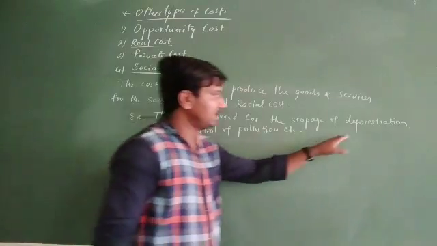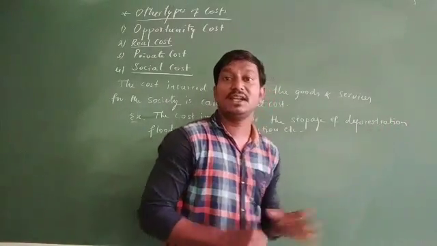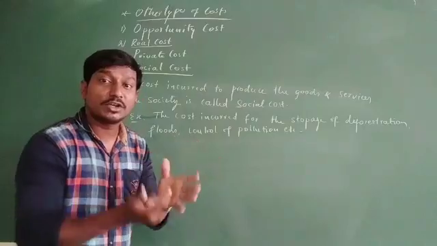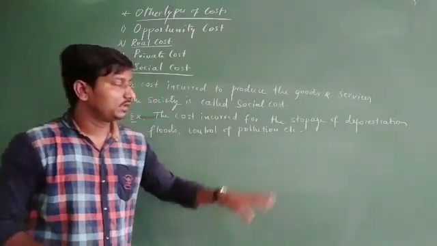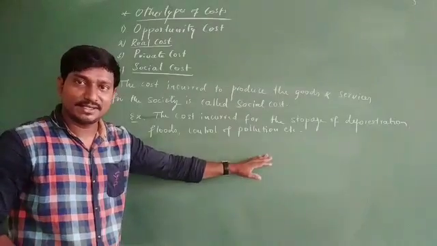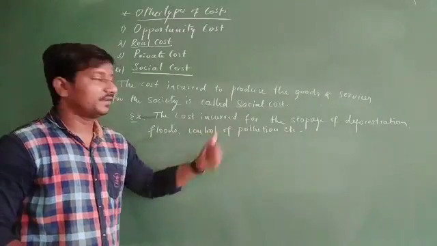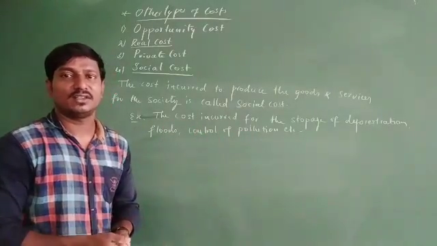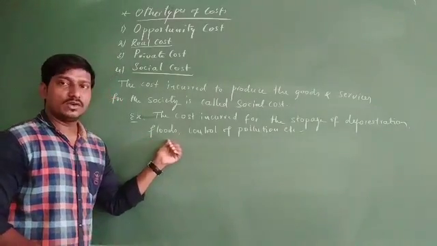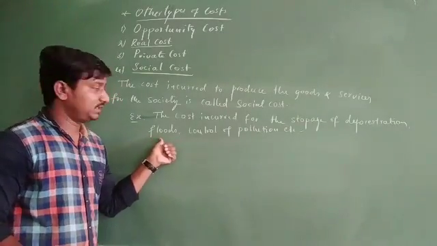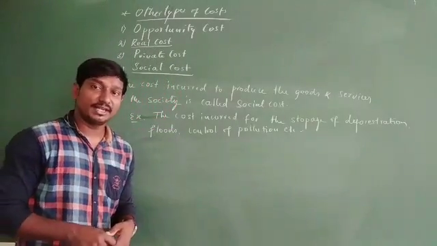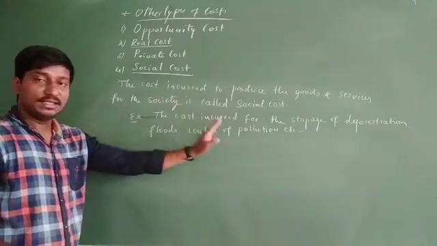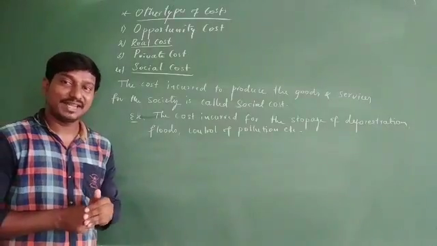For the stoppage of deforestation, where people illegally cut the forest, the firm incurs some expenses on that development. Also on stoppage of floods, control of pollution, and sometimes providing employment opportunities. So like this, the firm incurs some expenditures.